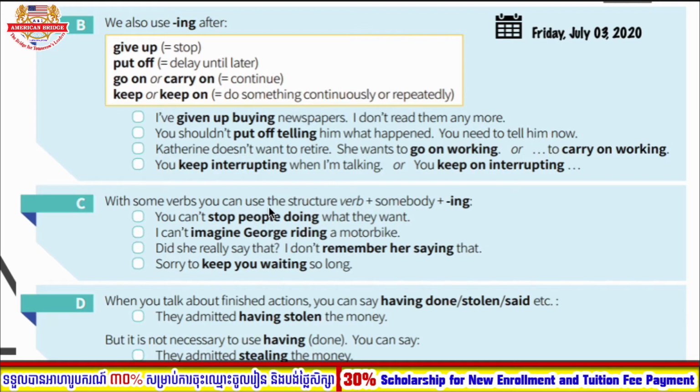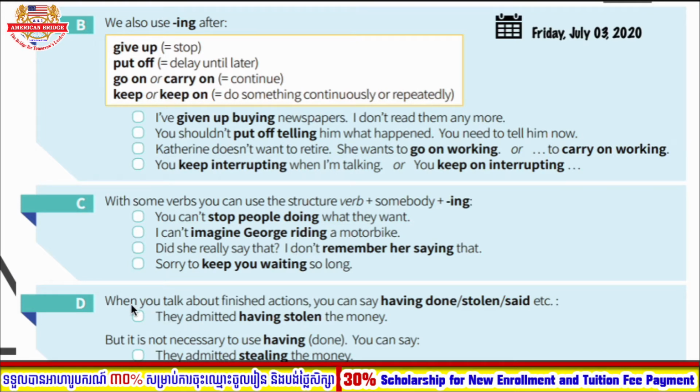With some verbs, you can use the structure verb plus somebody plus ing, and this grammar point will be extensively covered in the next unit of your Writing Break 3. Okay, this one will be covered later, but to make you familiar with the structure, we use some verbs with the structure verb plus somebody plus ing. Let's say you can't stop people doing what they want. I can't imagine George riding a motorbike. So these are the structures that you can use with the gerund form.